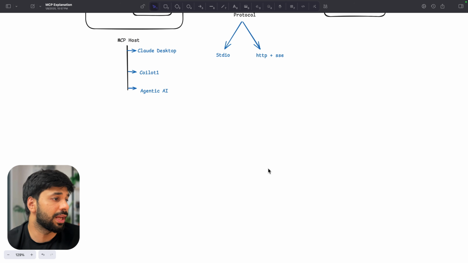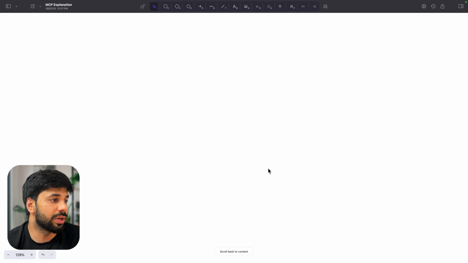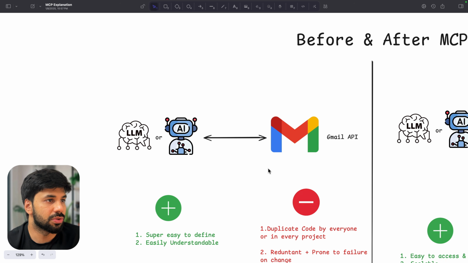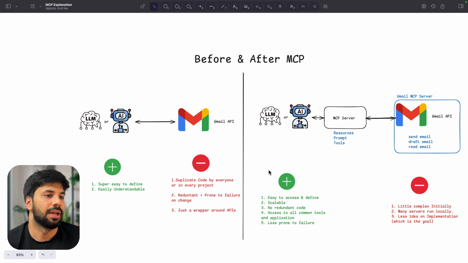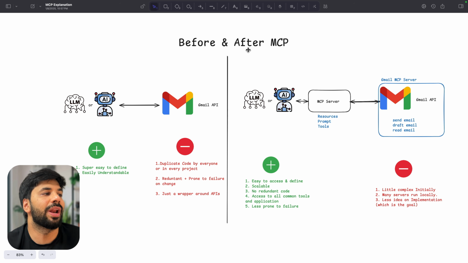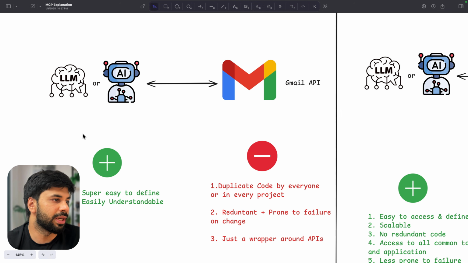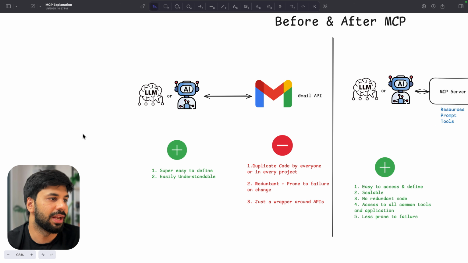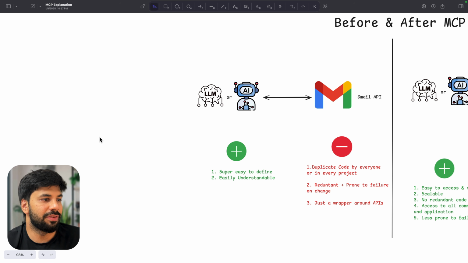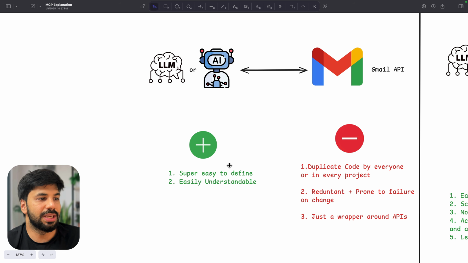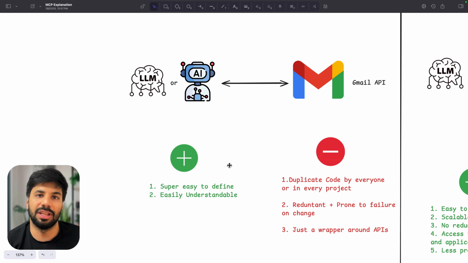Before that, let us quickly revise. I've created a very good diagram to help you understand all the things. So yeah, this is the diagram. Great. So let's see the same everyone, before and after MCP. An LLM or agent, like I'm taking an agentic AI framework here, like CrewAI, AutoGen, any of these, is going to connect to the Gmail API, right? Let me zoom in here and show you the same via code as well. Normally, what happens is we connect to the Gmail API and write everything for that, right?